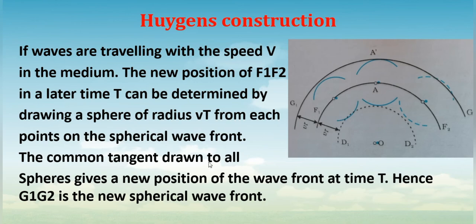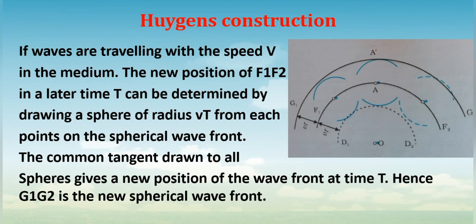Now what we have to do is draw a common tangent to all these wavefronts. So we have drawn a common tangent, that is g1 g2, a common tangent or common envelope. This gives the new position of the preceding wavefront, that is f1 f2. So in a later time t, f1 f2 travels a distance of v into t, and its position you can see in this picture. So the new spherical wavefront is G1, G2.